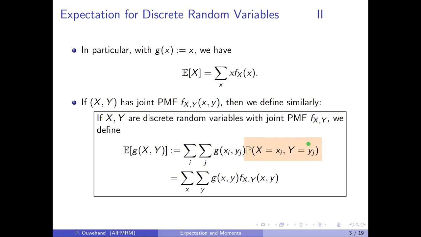Now this probability, of course, is just the joint probability mass function evaluated at xi and yj, and hence we obtain the following sum, where little x ranges over all possible values of the random variable capital X, and little y ranges over all possible values of the random variable capital Y.